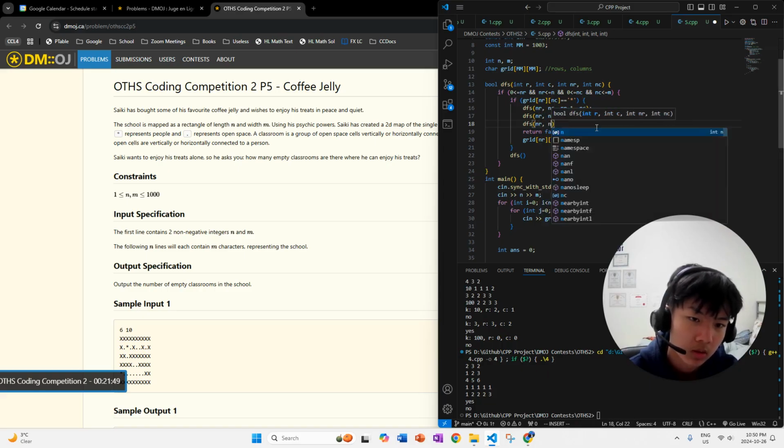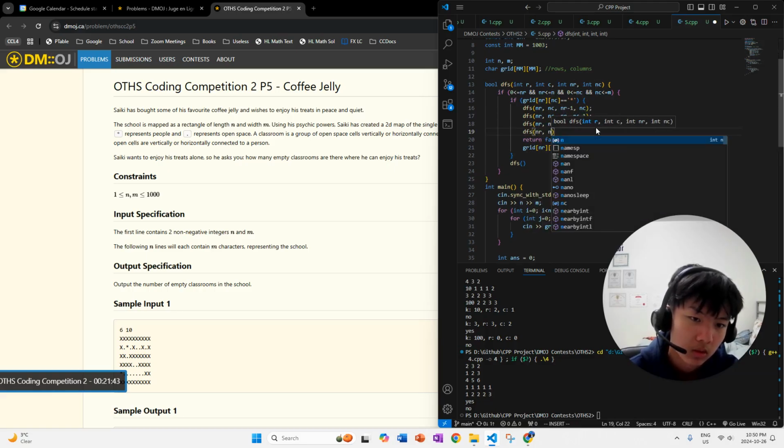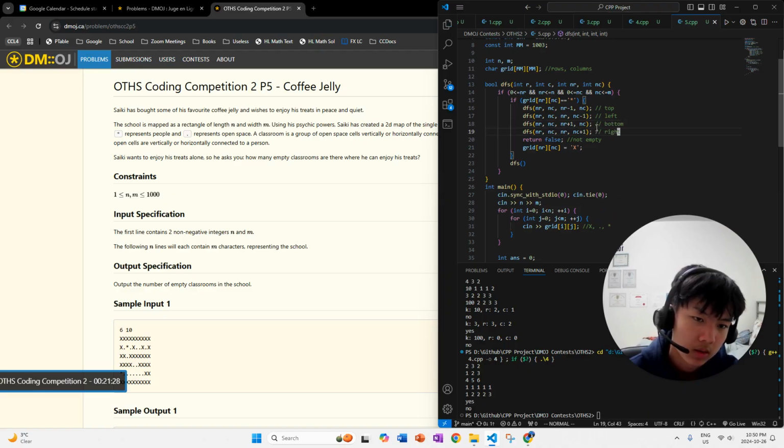Oops, that's pretty low on time, but it's okay. And nr and c plus 1. So just for reference, this is top, this is left, and I'm going to traverse the bottom cell and the right.